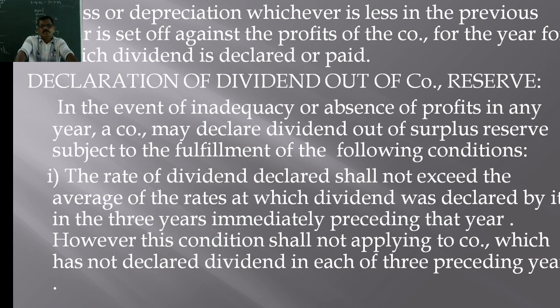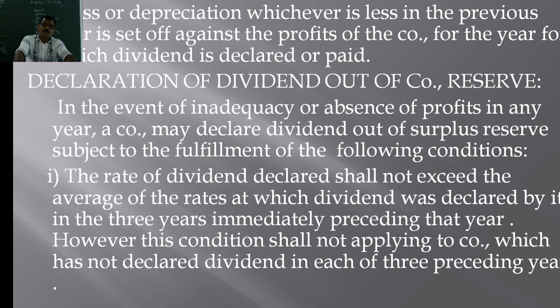See, condition number 1 states that if a company wants to declare dividend out of the previous year's profits, accumulated profits or general reserve, the rate of dividend declared shall not exceed the average rates at which the dividend was declared by it in the immediately preceding 3 years, except the current year. And this condition is not applicable to the company which has not declared dividend in the previous 3 years.